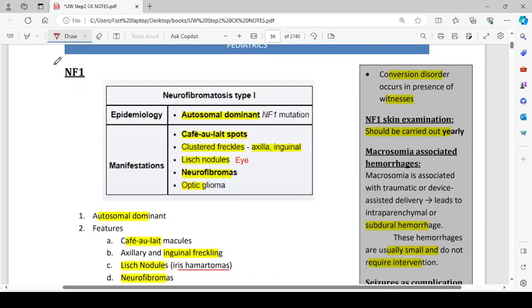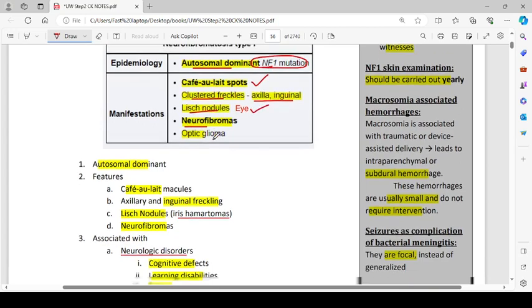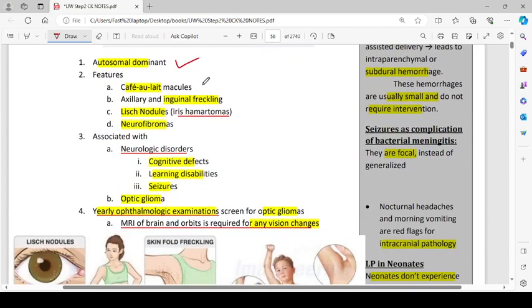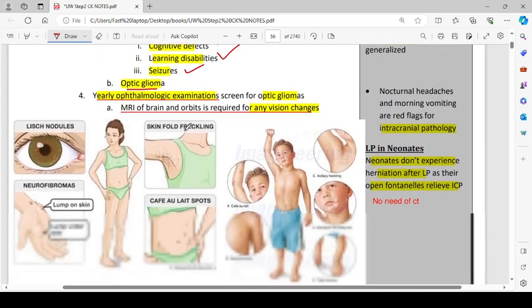What is neurofibromatosis type 1? Epidemiology: it is autosomal dominant. NF1 mutation is present in them. Manifestations are cafe au lait spots, clustered freckles in the axilla and inguinal area, Lisch nodules present in the eye, neurofibromas, and optic gliomas. It is an autosomal dominant condition; the features are cafe au lait macules, axillary and inguinal freckling, Lisch nodules, which are basically iris hamartomas, and neurofibromas all over the body, associated with neurological disorders like congenital defects, learning disabilities, and seizures, and also optic gliomas.